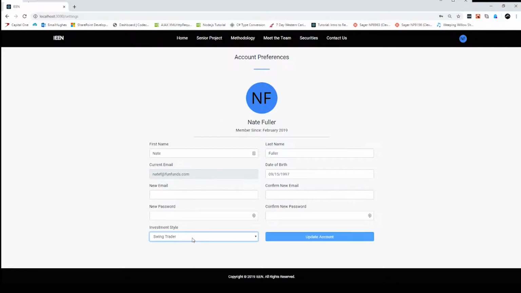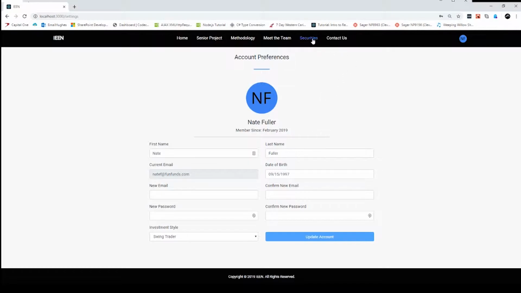Investment styles can sometimes change, and we want to be able to give you the opportunity to change those as well. Additionally, we keep track of all of our members and the time that they hooked up with our service. In this way, we can give incentives or other types of discounts in the future for those that have been faithful to us over the years.